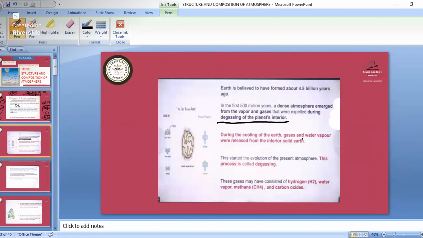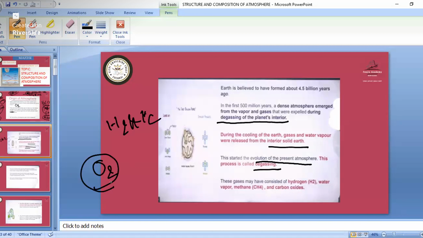During the cooling of earth, gases and water vapor were released from the interior solid earth. Hydrogen and helium got escaped. Then after that, when cooling started, gases and water vapor were released from the interior of the earth. So what happened? There started the evolution of the present atmosphere. This process is known as degassing. When we had the degassing, at that time also we did not have the presence of oxygen. Other elements were present, like CO2.